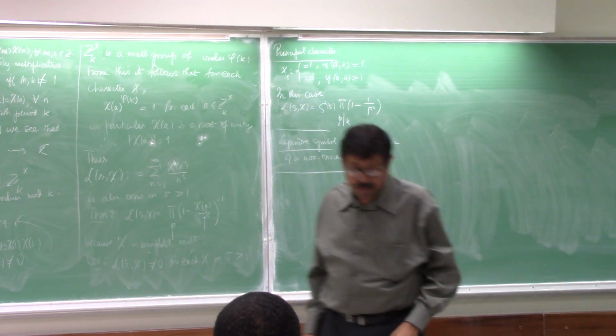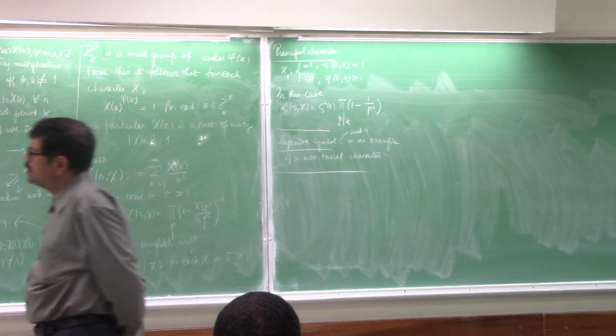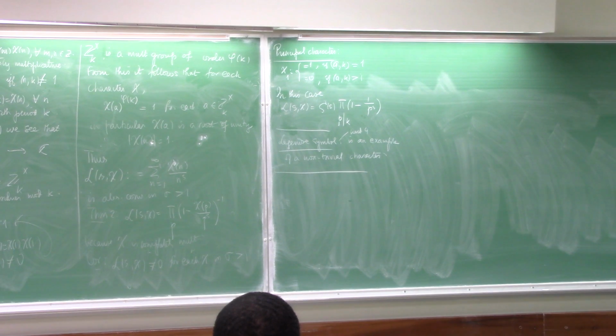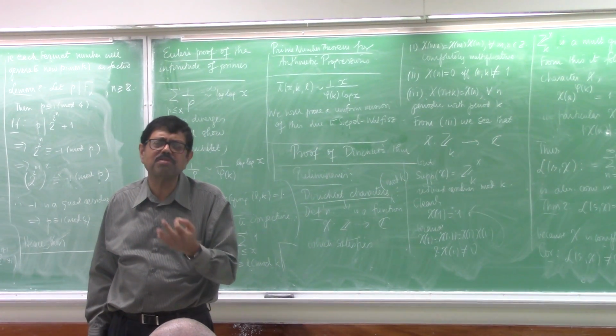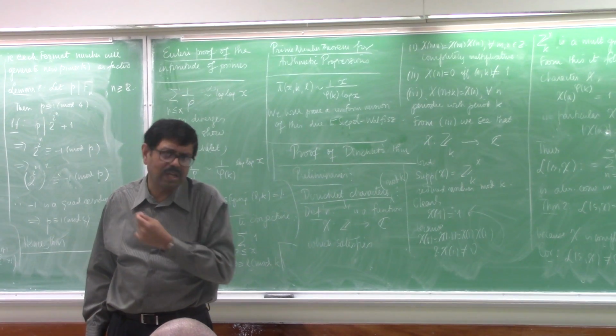Now, why do we need characters to study this? There is a trick which you must have used, regardless of whether you did analytic number theory or not, and that is you use roots of unity to select specific numbers in a residue class.